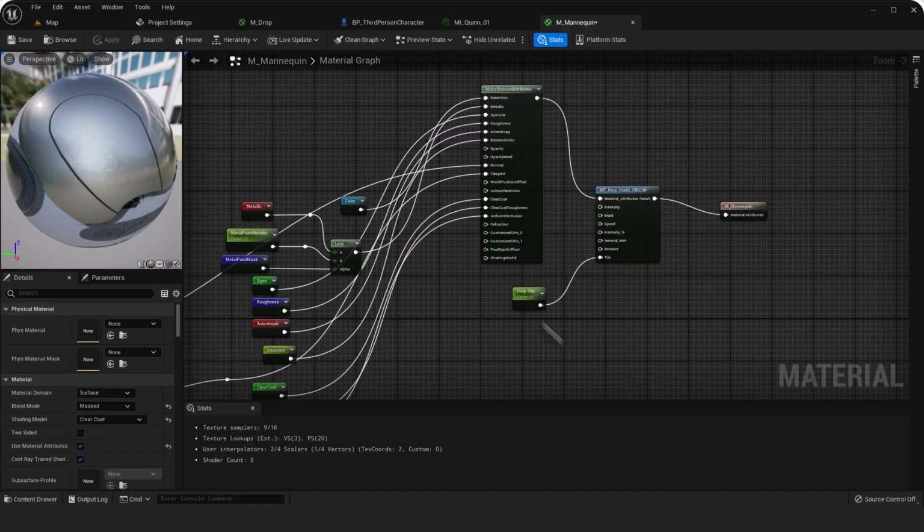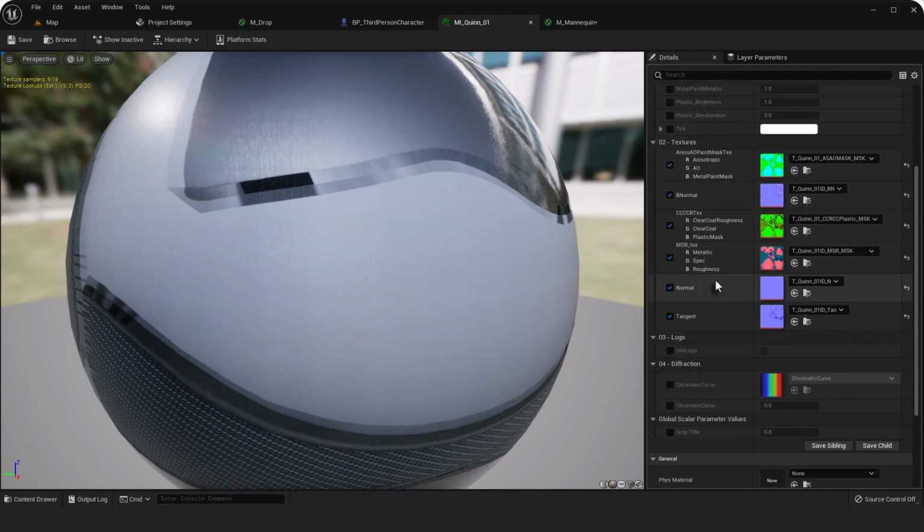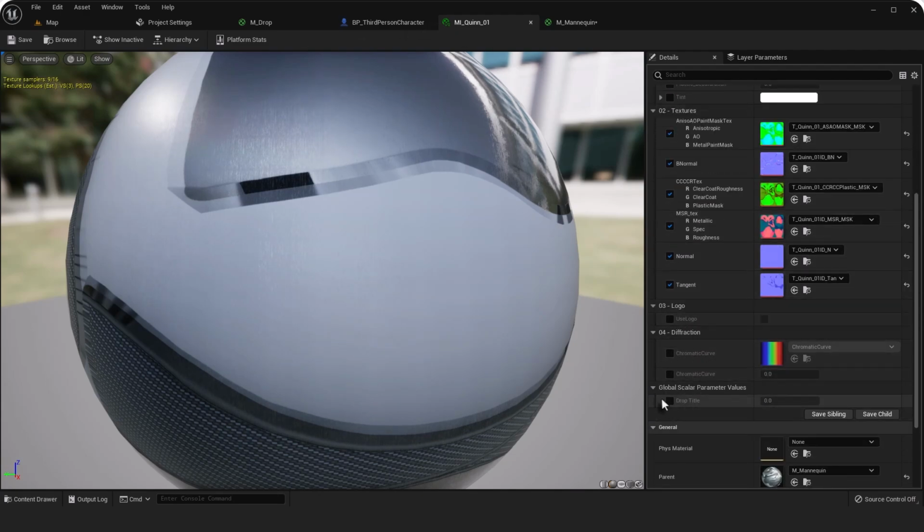Now let's open the material instance and find the drop tile. I set it to maybe 2, 3, 10, 100, maybe 50. Okay.